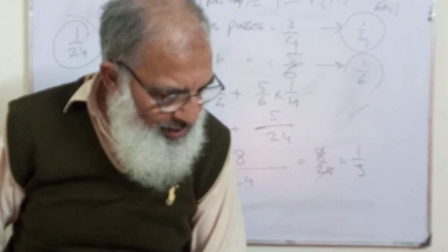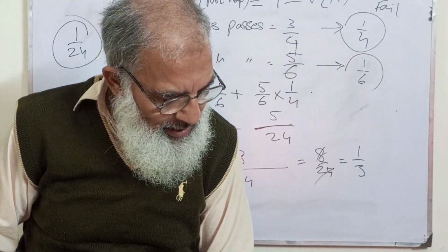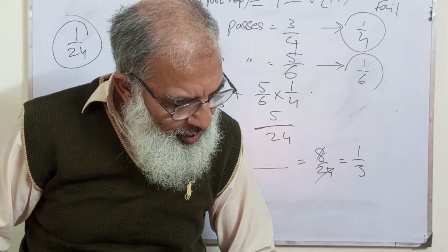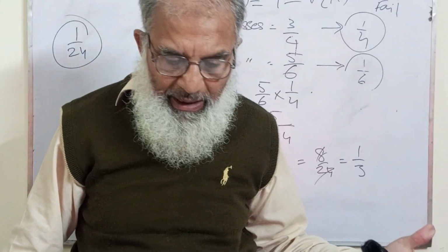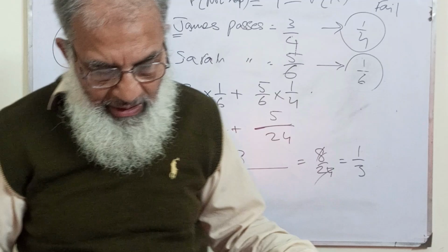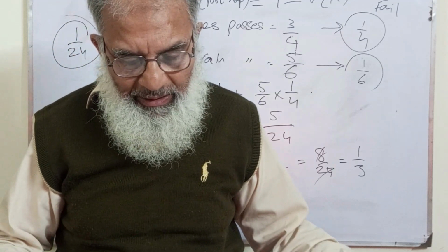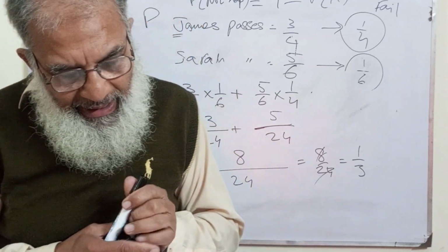So my dear students, this is the example. I'm just skipping example number 9, and we'll head towards our exercise. A standard cubical die is thrown.